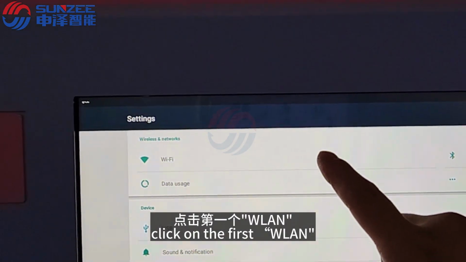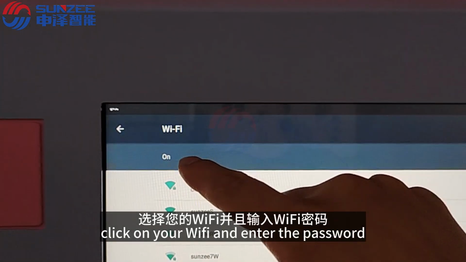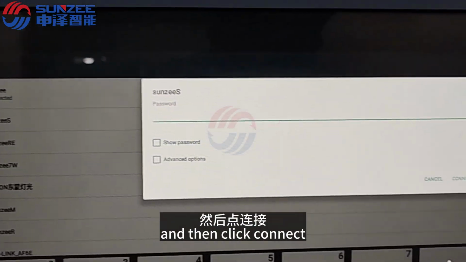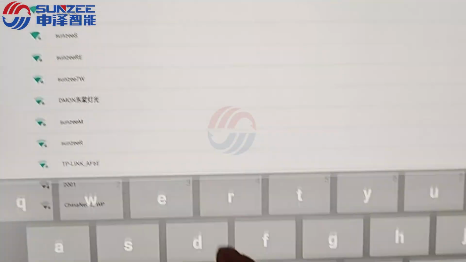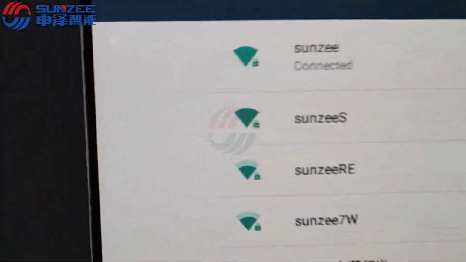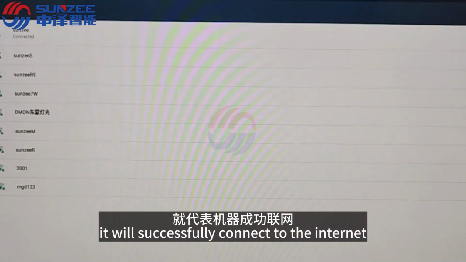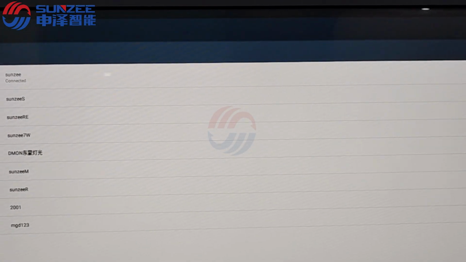Click on the first, LAN. Click on your Wi-Fi and enter the password. Finally, click Connect. If it shows that it is connected, it will successfully connect to the internet.